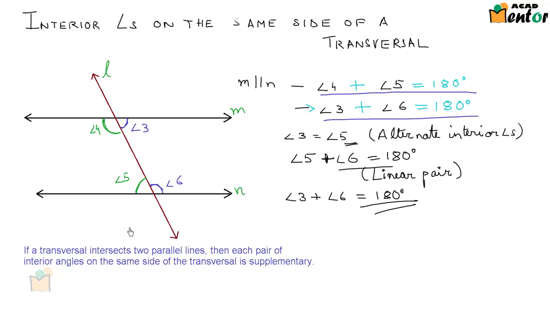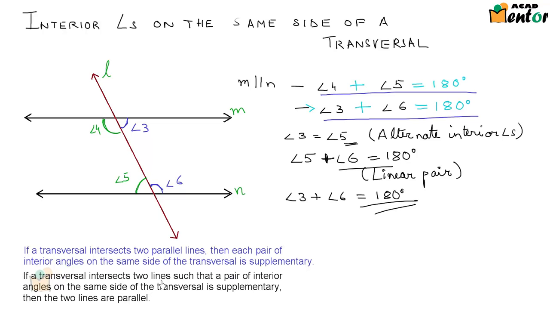We can also look at the converse of this particular statement. That would be, if a transversal intersects two lines such that the pair of interior angles on the same side of the transversal is supplementary, then the two lines are parallel to each other. That means angle 4 plus angle 5 is 180 degrees. If this is given to us, then we can easily say that line M is parallel to line N. So that's about the relationship between angles formed when a transversal cuts two parallel lines.